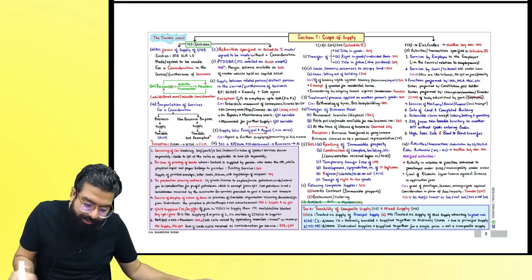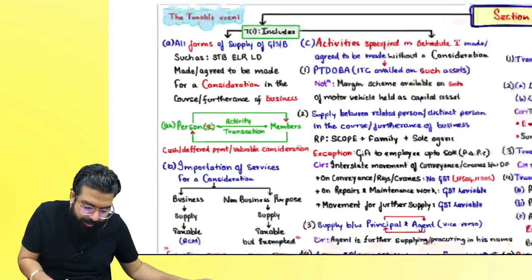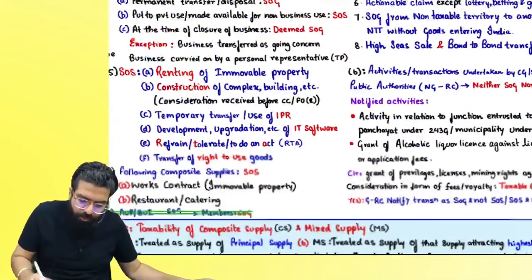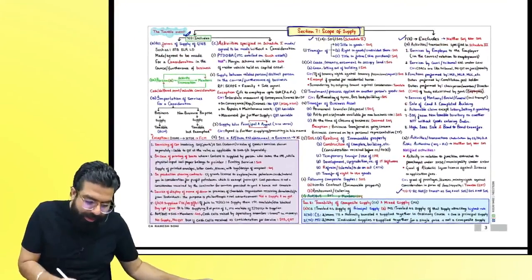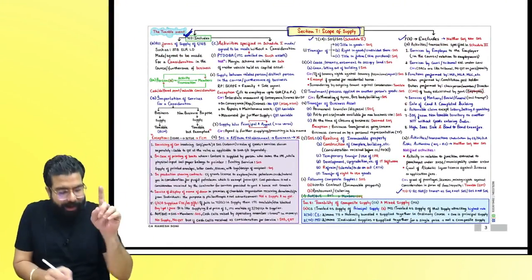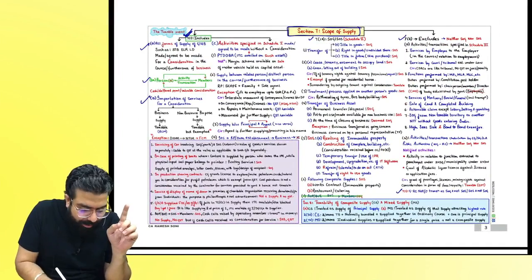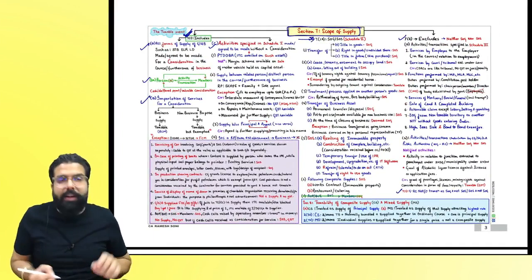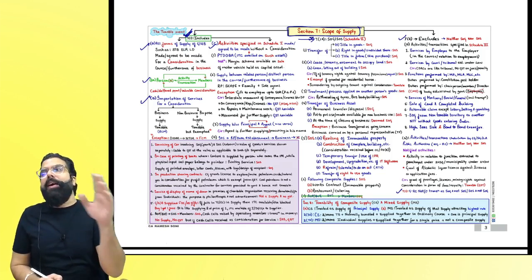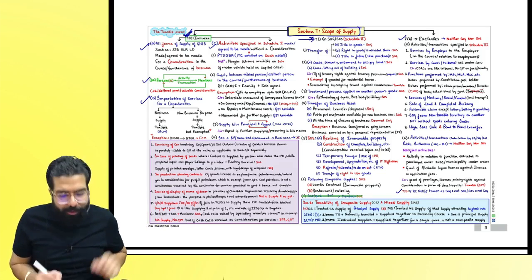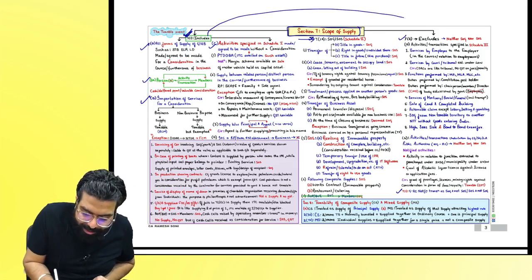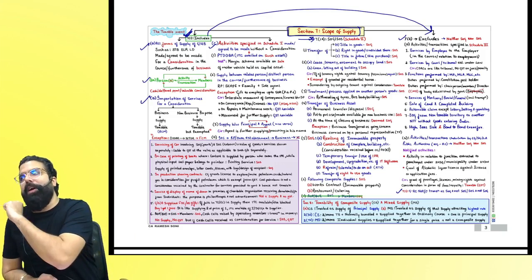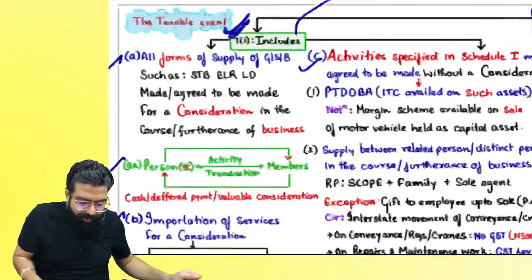Now, section number 7 has section number 7.1, section number 7.1a and section number 7.2 and section number 7.3. If something falls in section number 7.1a, A, B and C, then it's a supply. Once it is a supply, we will go ahead and further read section number 7.1 capital A to see whether it is supply of goods or supply of service. Even if something is a supply, if it is told in section number 7.2, then it is neither supply of goods nor supply of service. Let's go ahead and start with section number 7.1.